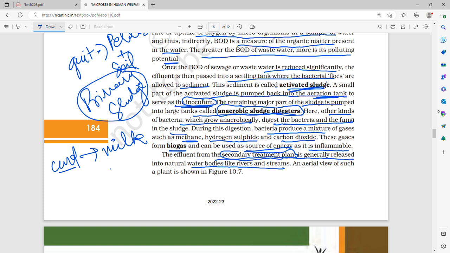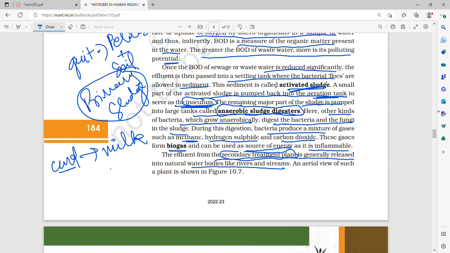Together these are the constituents of biogas, and they act as a biofuel, used in lighting, heating, and cooking in people's houses.